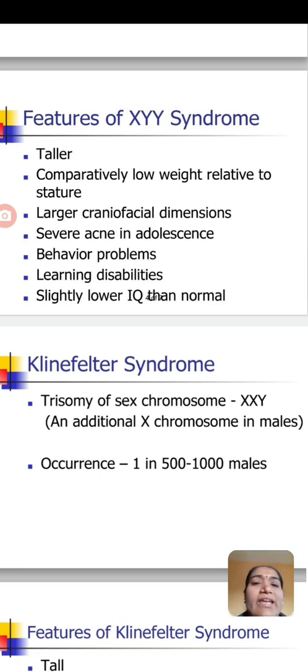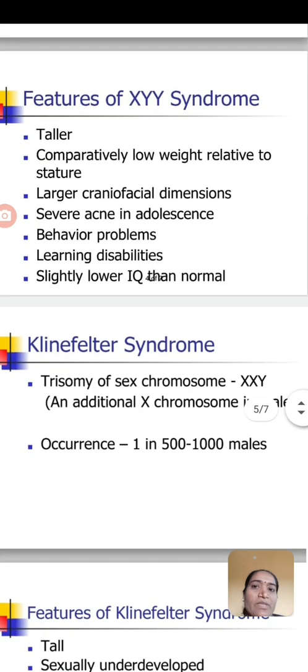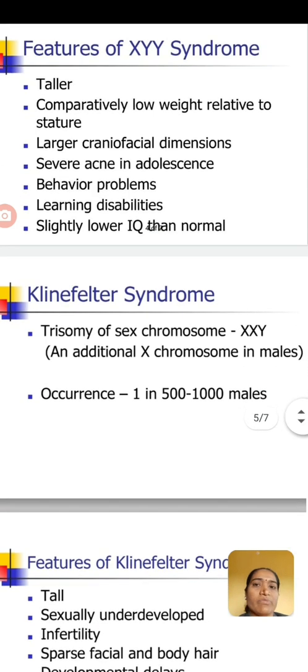Men who possess this disorder are taller compared to other men. They have comparatively low weight relative to their stature, meaning low body weight compared to their body. Then larger craniofacial dimensions, meaning the face is larger towards its sides.